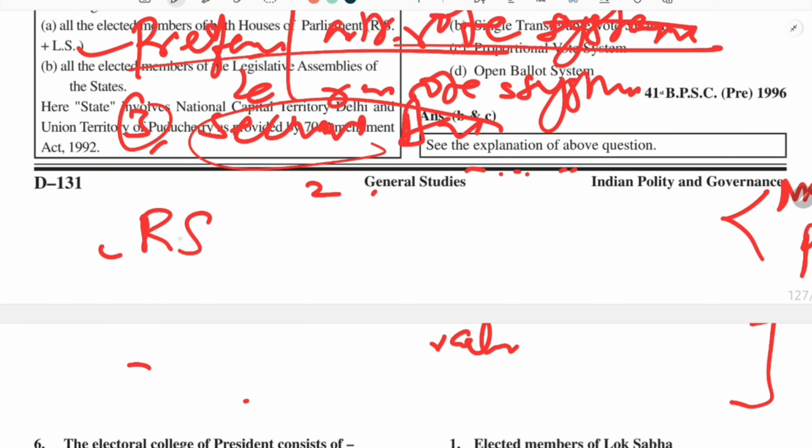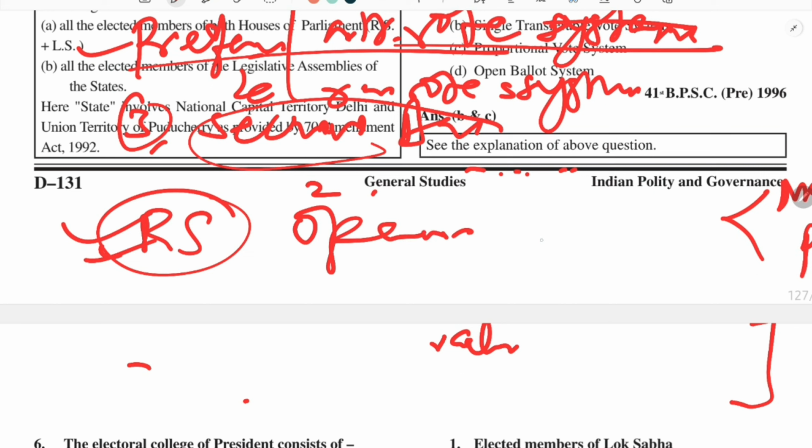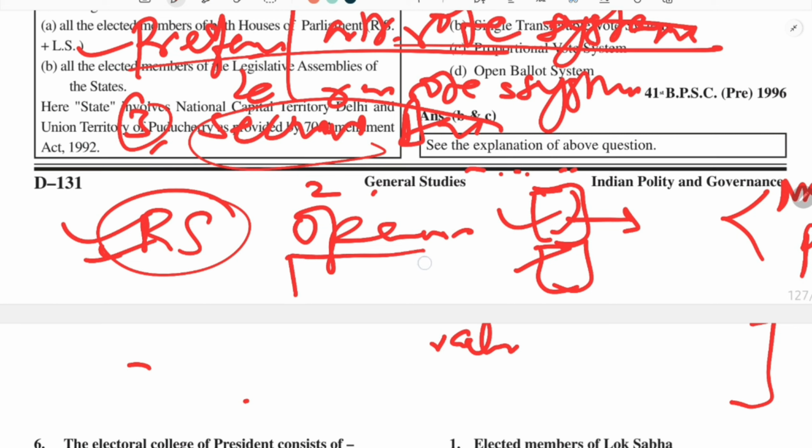Like in the case of Rajya Sabha, there is a system of open ballot system, where the candidate who is voting for the people contesting election for the post of Rajya Sabha member, their vote, to whom they have given the vote, can be displayed to the authorized person by the party.